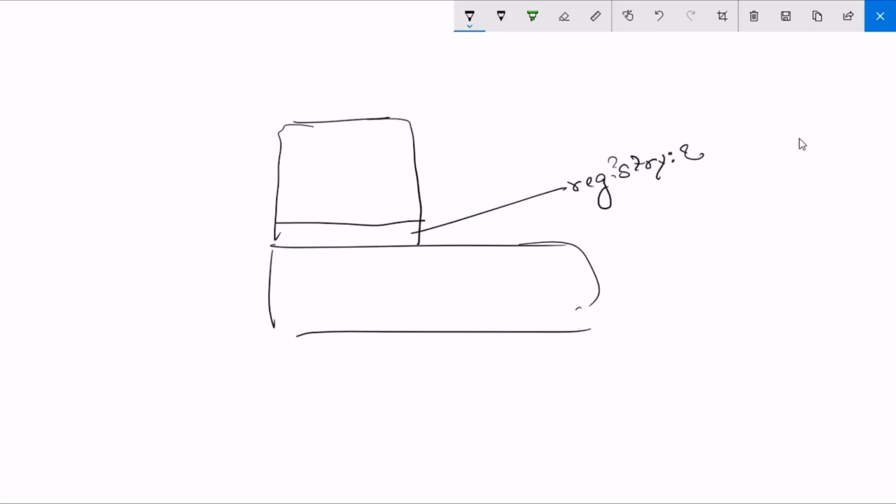We need to take this image from Docker Hub. If you create a container out of that image, it automatically becomes a registry server. Docker company especially created this image to create a registry server.